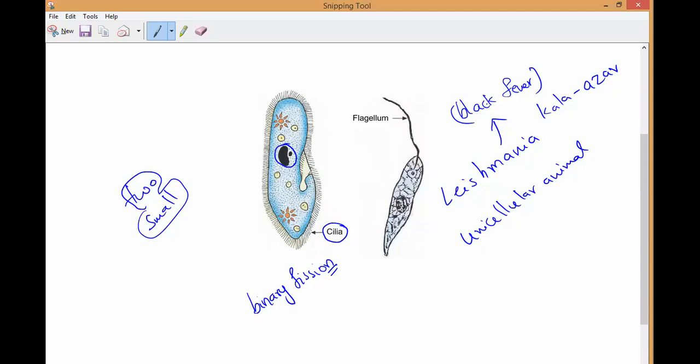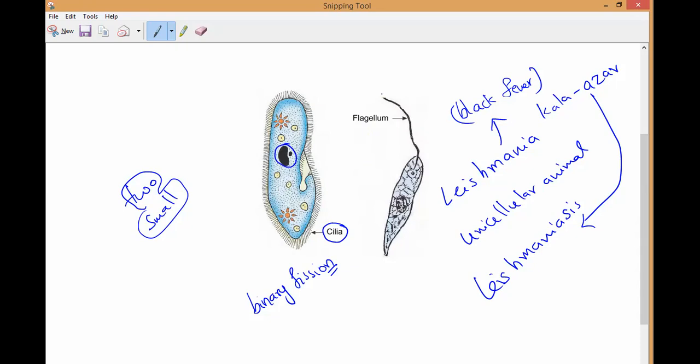What do we call this one? A black fever. Also we call it Leishmaniasis. Okay. So now if you observe very carefully here, this Leishmania looks like a leaf structure. Have you noticed it, guys? It looks similar to a leaf. Yes or no? So now this Leishmania, a unicellular animal, has a greater degree of organization in its body. It has a whip-like structure called flagellum.